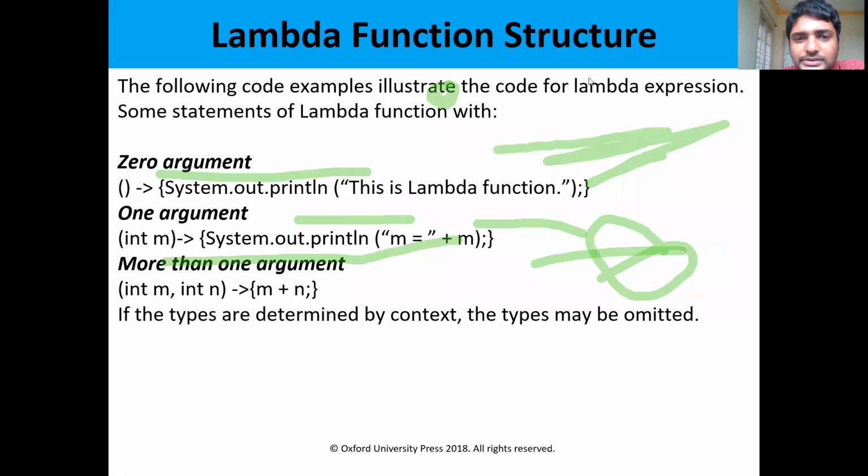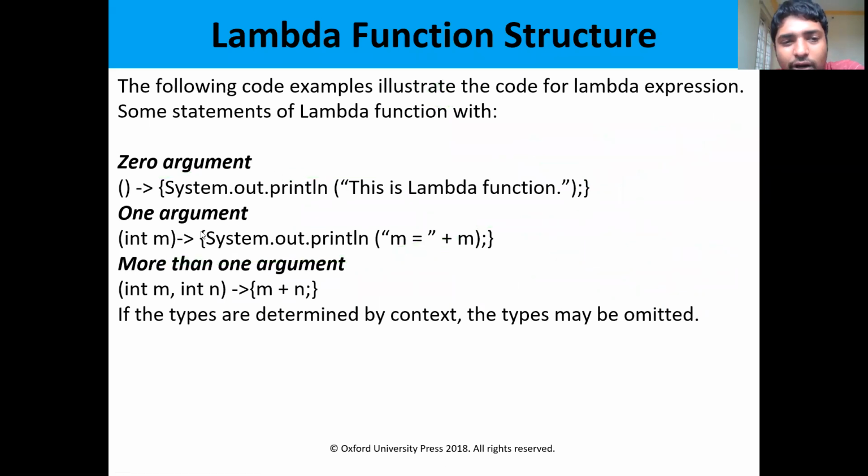And then some examples with 0 arguments, 1 argument, and 2 arguments. If you want to pass 0 arguments, this is the syntax: empty braces, then the lambda operator. If you pass one single argument, it is the data type, then the lambda operator, and a printf statement. For more than one argument, they are separated by commas, then the lambda symbol, and some operation within the braces.